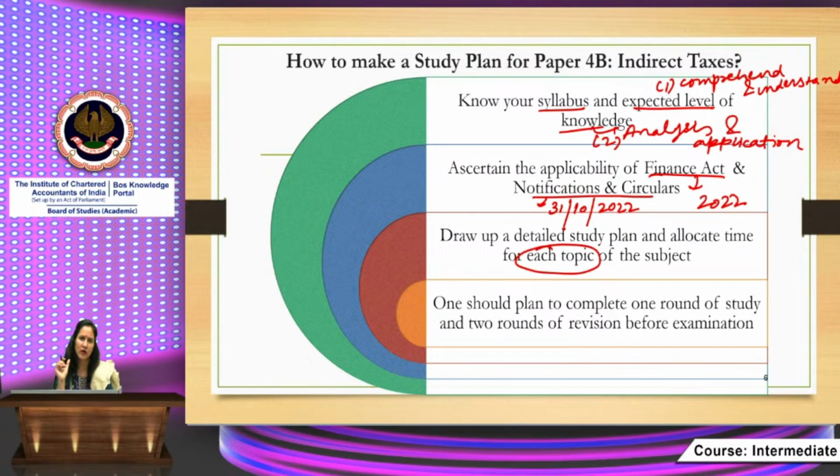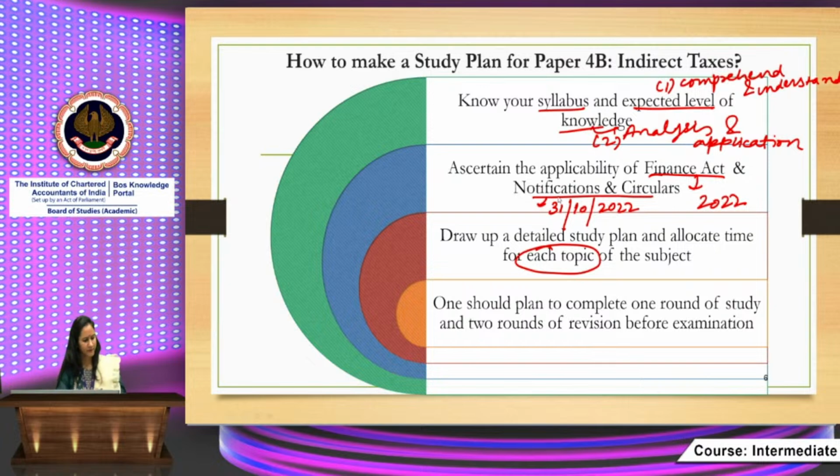If you want to score good marks in this paper, never go for selective study. Like if you have gone through 3-4 topics which you feel are important and you think of ignoring other topics, then I won't recommend this type of study, because first of all, your basic fundamentals should be very clear. And to understand the provisions and to know all the fundamentals, you should go through each and every topic of the paper.